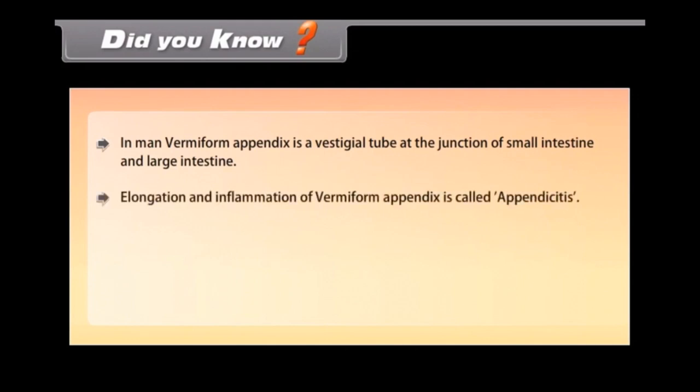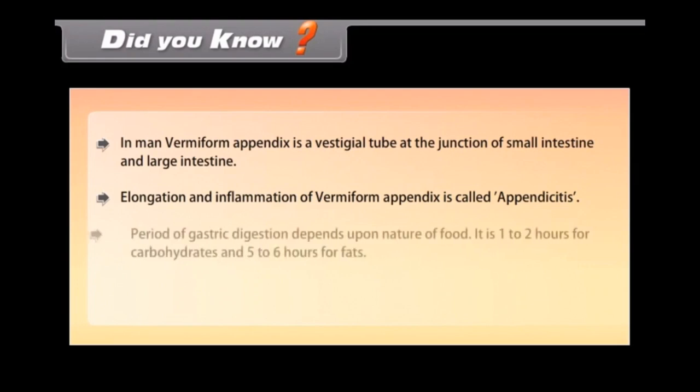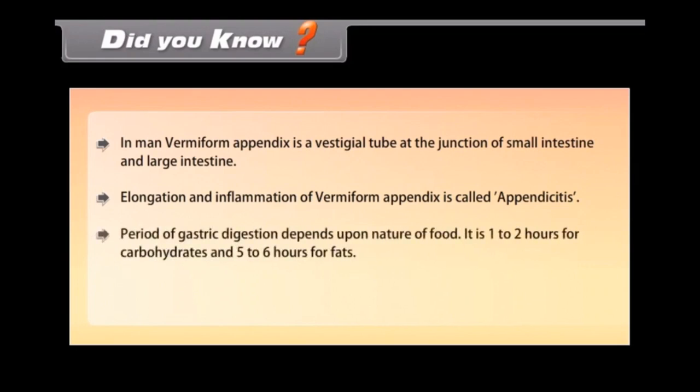Elongation and inflammation of vermiform appendix is called appendicitis. Period of gastric digestion depends upon nature of food. It is 1 to 2 hours for carbohydrates and 5 to 6 hours for fats.